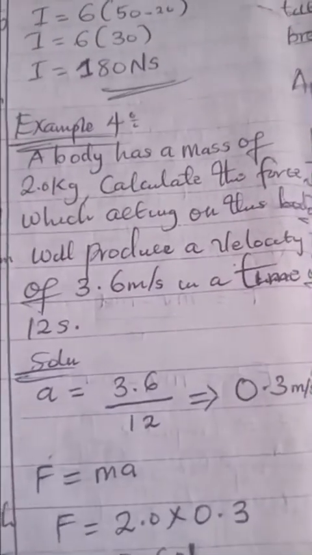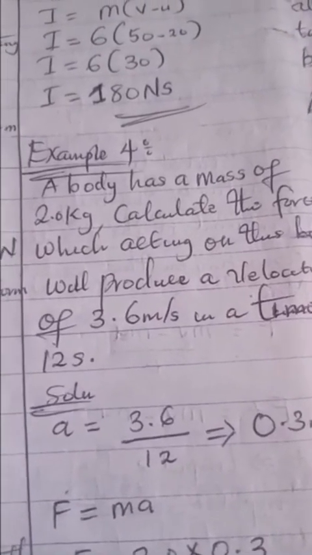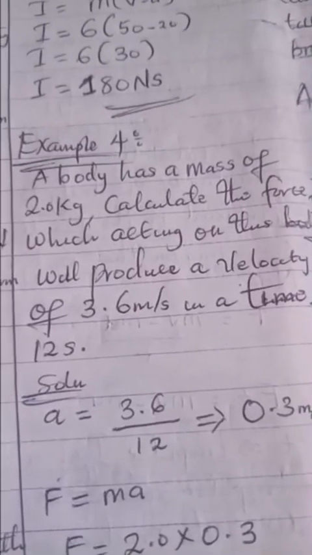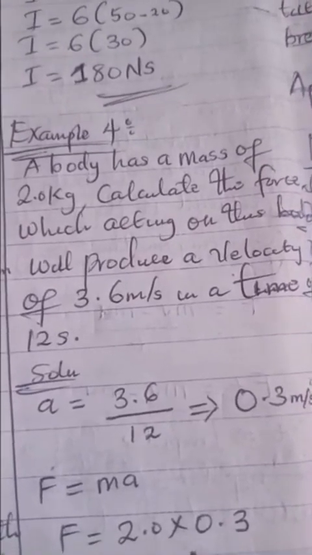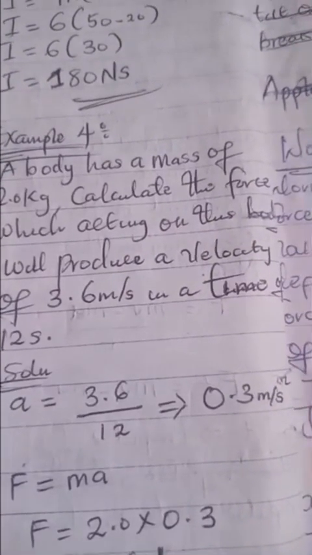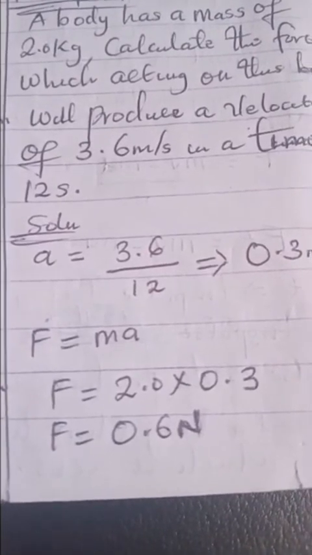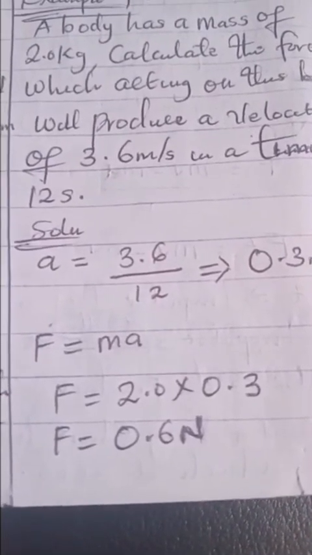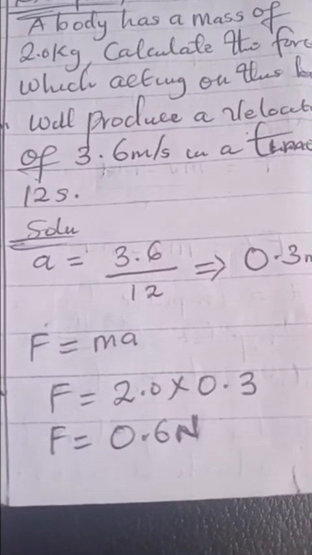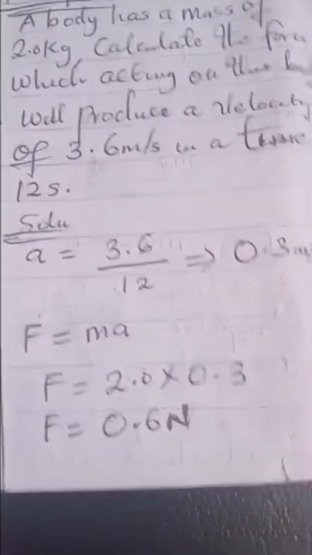Our formula is F equals ma. For us to get the acceleration, it should be velocity over time, which is 3.6 all over 12, which will give us 0.3 meters per second squared. Now we have our formula F equals ma, and what's our m? 2, which is 2 kg, multiplied by 0.3, which is our acceleration. So our answer should be 0.6 Newton, and that is the answer.